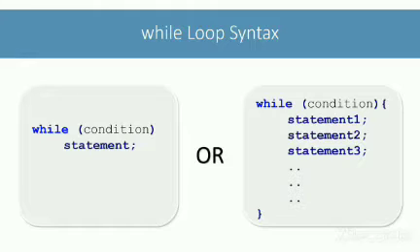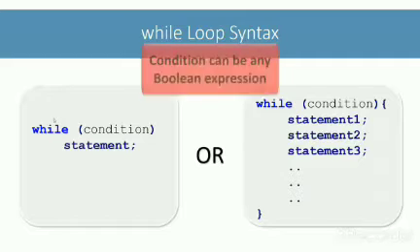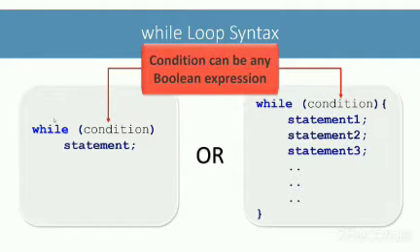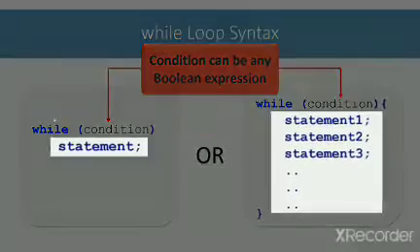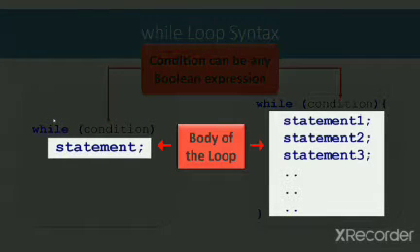We will use it in loops too. With all the three loops, for, while and do while, you will see that we can use code blocks to repeat more than one statement. Okay, coming back to the syntax of the while loop. This condition can be any Boolean expression. We call this the body of the loop. The body of the loop will be repeatedly executed as long as the condition is true. Once the condition becomes false, program control will move to the statement immediately after the loop.